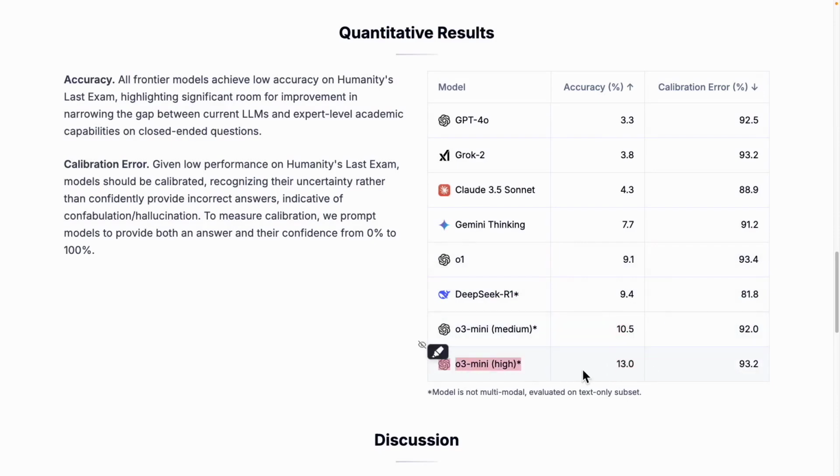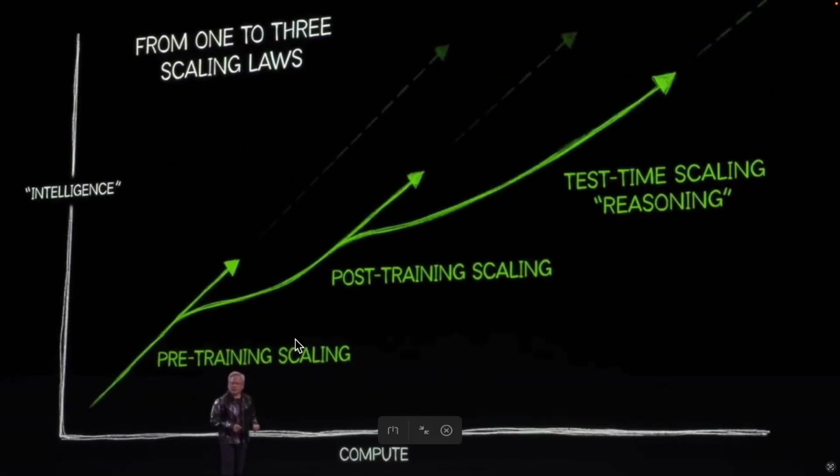By the way, Jensen Huang mentioned something similar previously. After the era of pre-training with supervised learning and scaling, and the post-training era, we are now in the era of test time scaling. Think of it as the era of reflection. The AI first responds to its own questions, then revisits and processes the information over time. This repeated cycle gradually boosts its intelligence. The O3 and O3 high models follow this pattern, continuously refining and enhancing their responses.